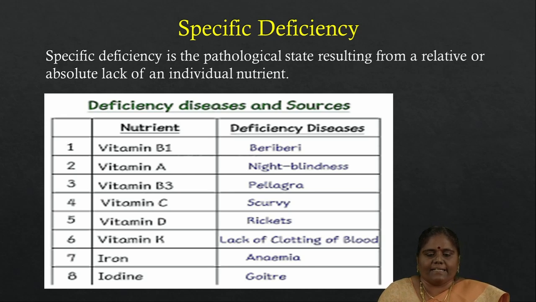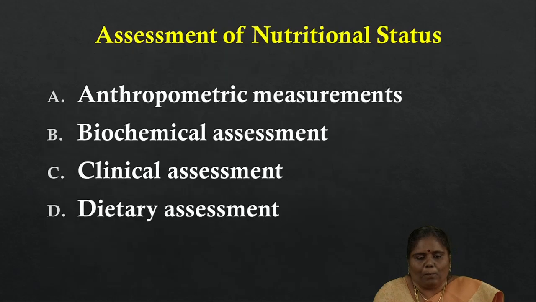It is a condition resulting from a relative or absolute lack of an individual nutrient. Examples are anemia, beriberi, night blindness, pellagra, scurvy, rickets, goiter. These are all the specific nutritional deficiency diseases.